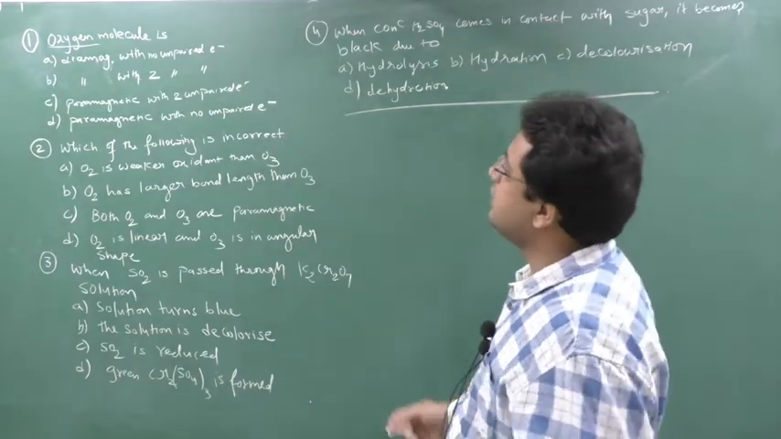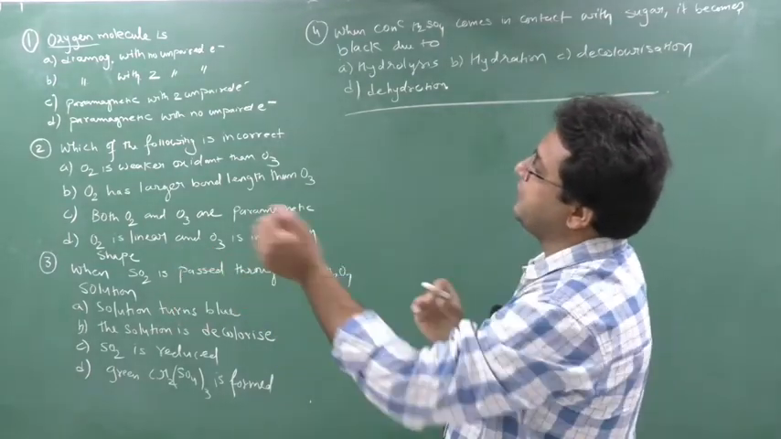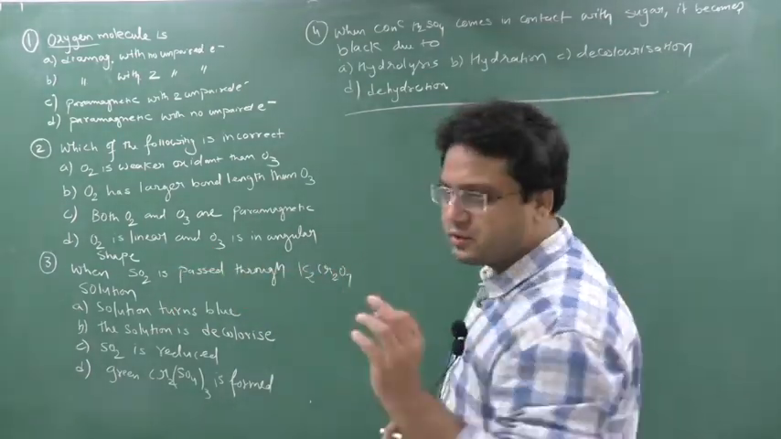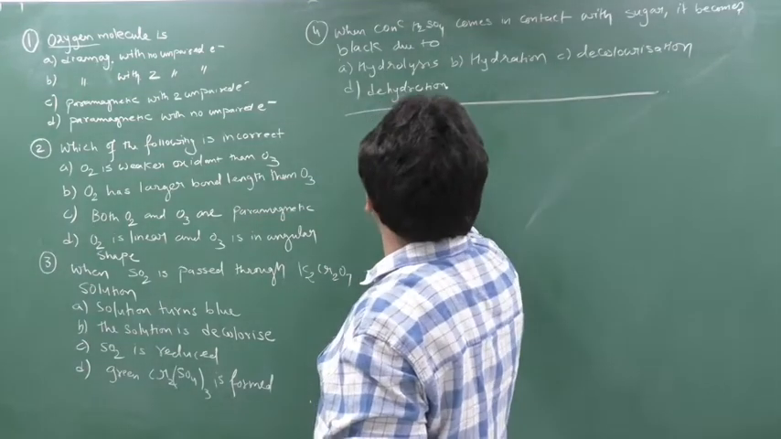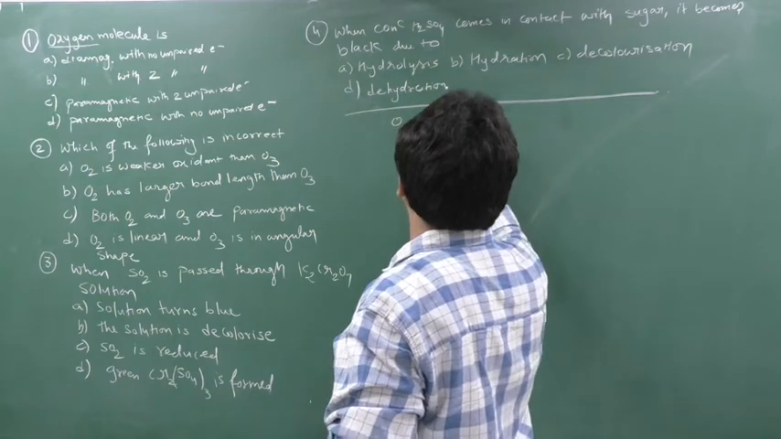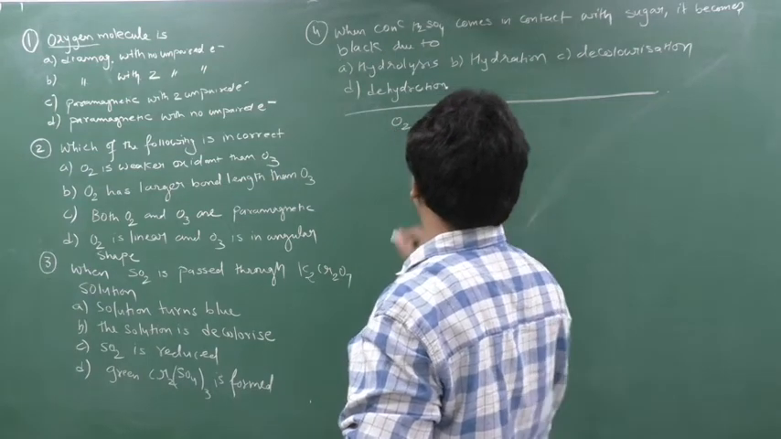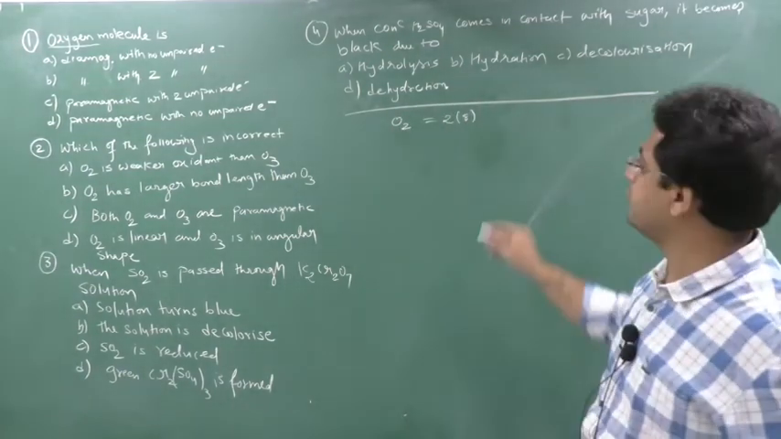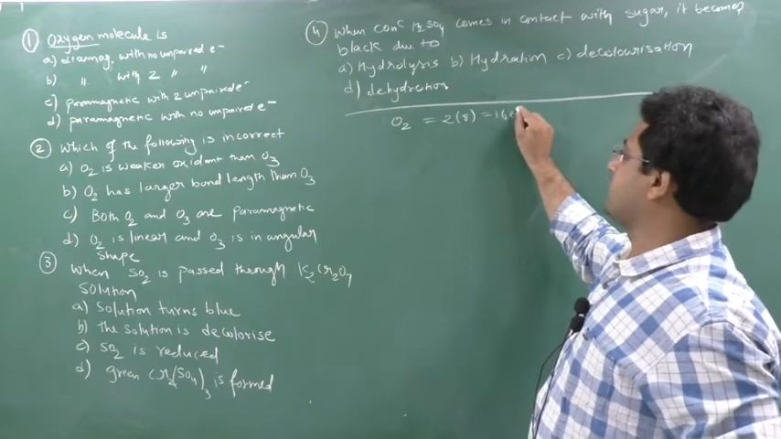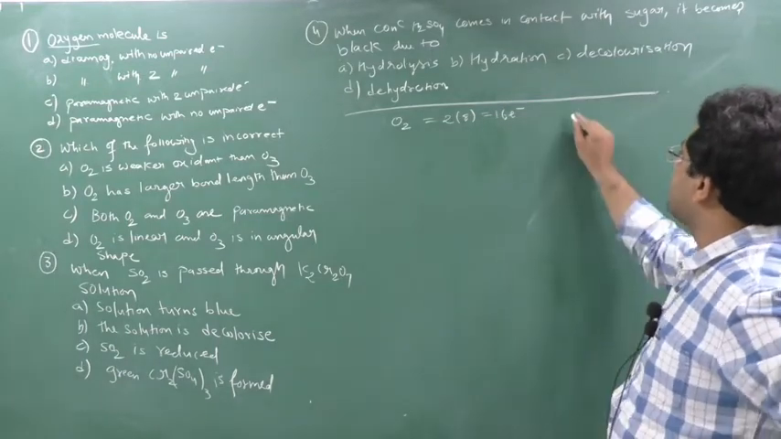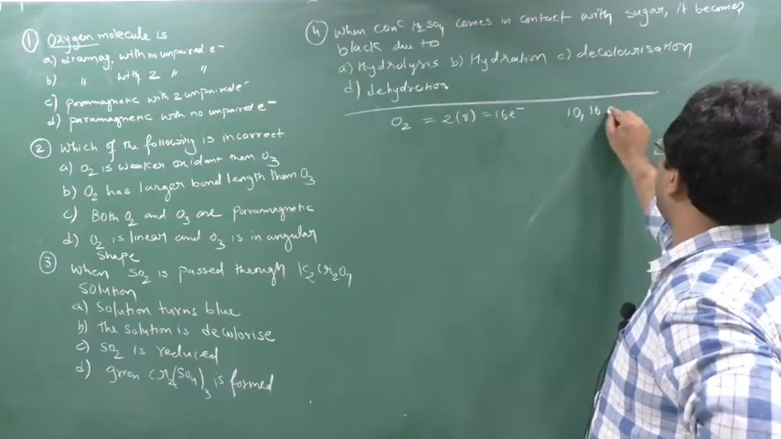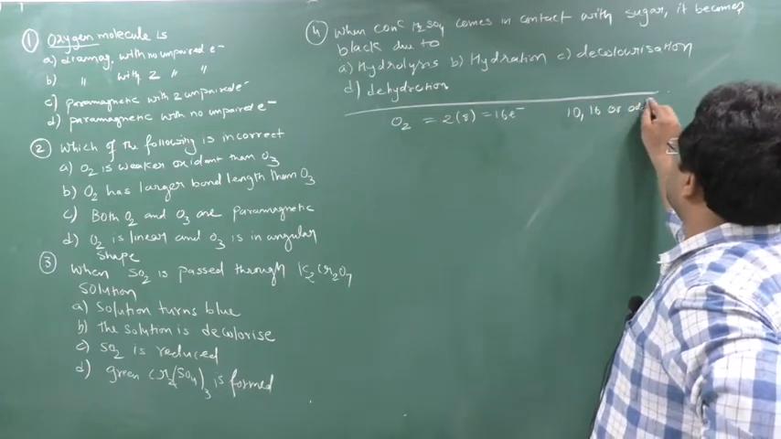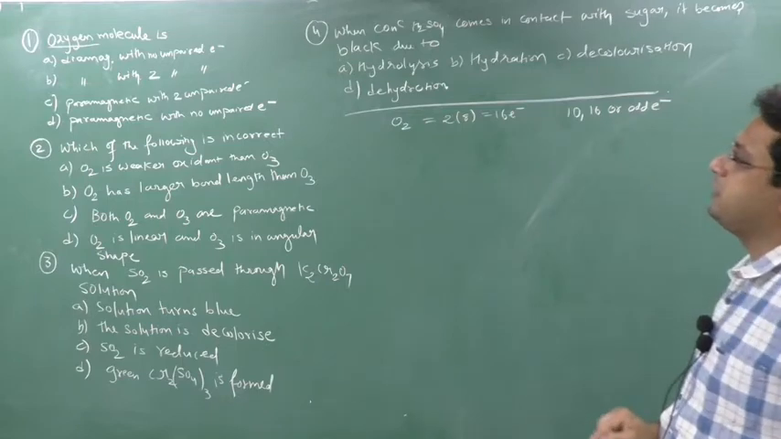Clear? So in this topic, remember one shortcut. I'll tell you. Whenever we have the oxygen molecule, it is O2, meaning 2 oxygen atoms, and one oxygen atom contains 8 electrons, no? So totally 16 electrons are there. Clear? So there is one shortcut. If you have 10 electrons, or 16 electrons, or an odd number of electrons, this is one shortcut. Please remember it from chemical bonding.